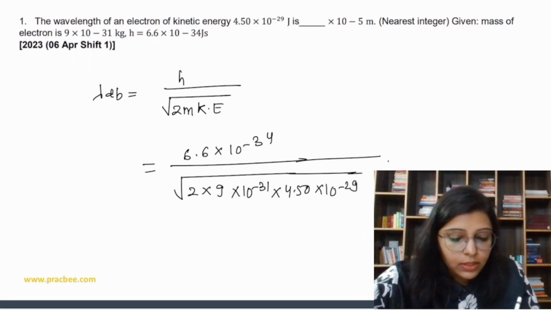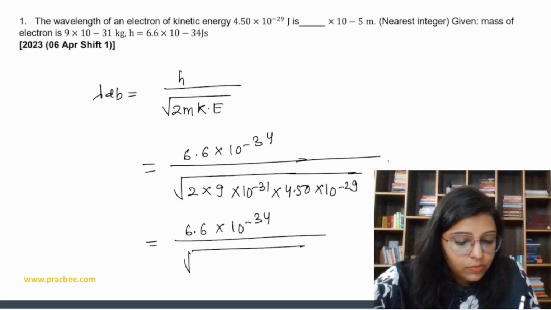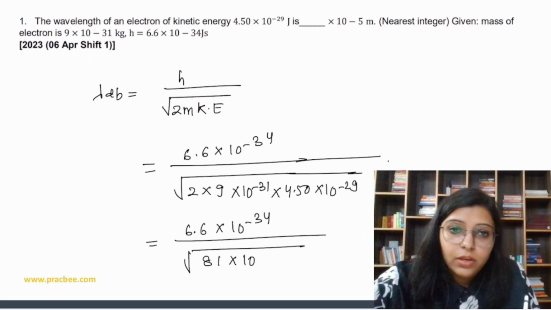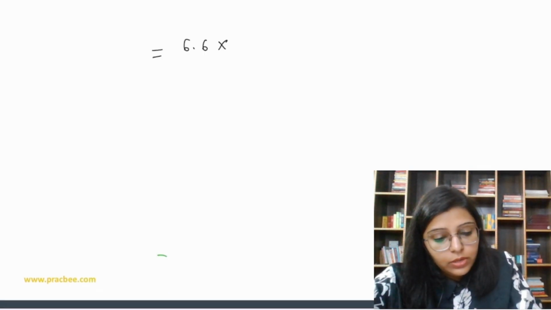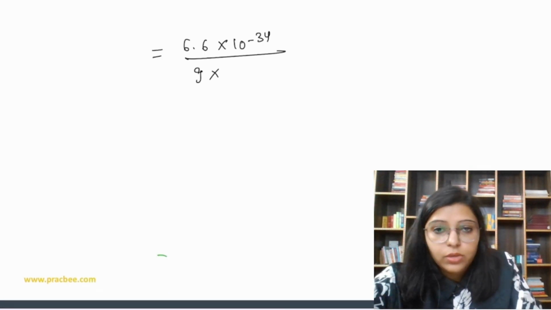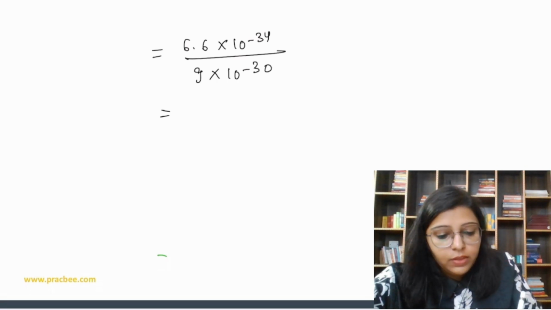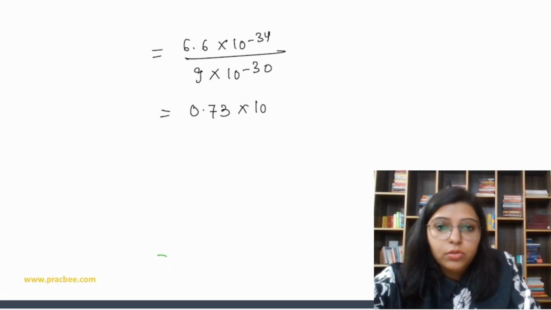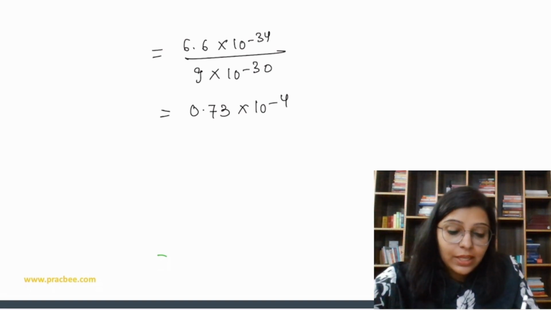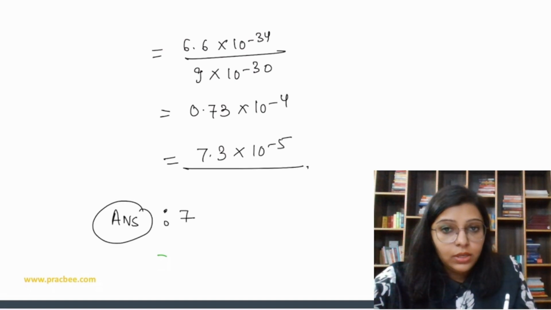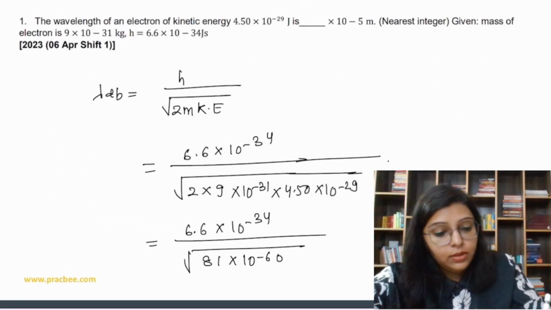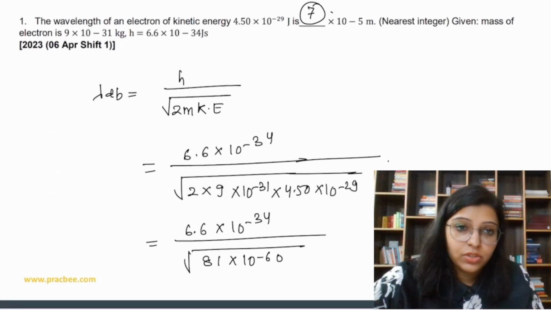Okay, so on solving this, we get 6.6 into 10 to the power minus 34, and on solving the root we get 81 into 10 to the power minus 60. So what do we get? We get 6.6 into 10 to the power minus 34 upon 9 into 10 to the power minus 30. So on solving this further, we get 0.73 into 10 to the power minus 4. But we have to report the answer in terms of minus 5. So we can say 7.3 into 10 to the power minus 5. So the answer that we have to report is 7. Okay, 7. Clear? Just a formula based question.